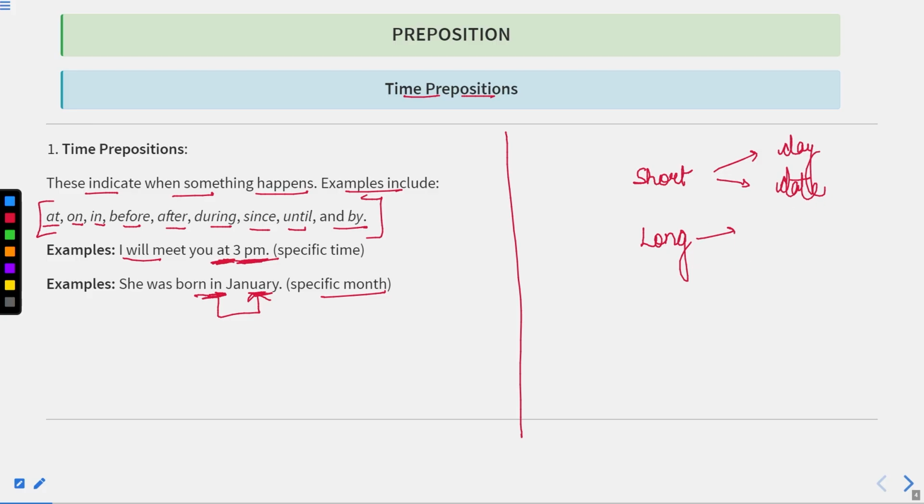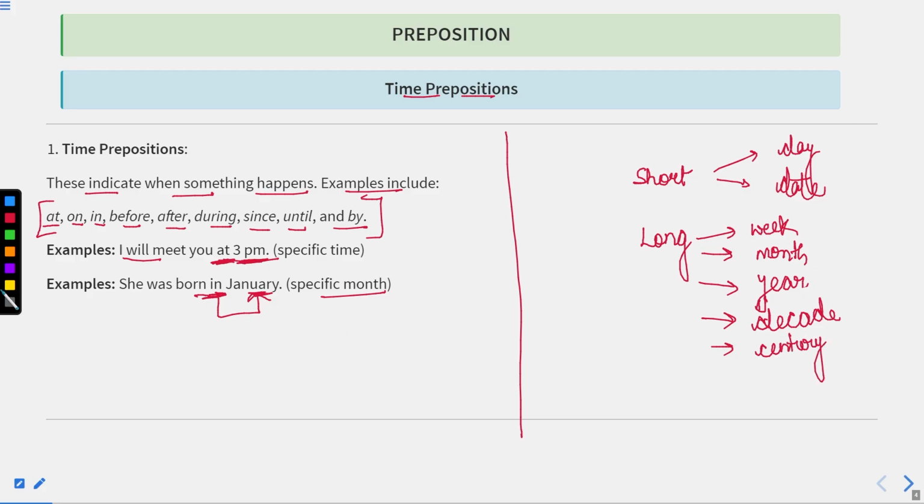But if we talk about week, month, a year, a decade, which means 10 years, or if we talk about a century, these are the long time durations.